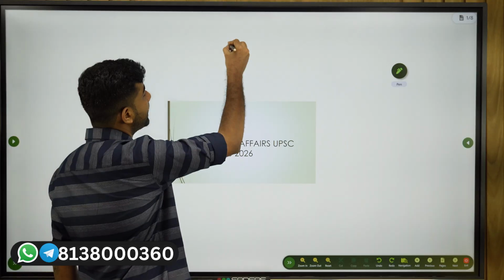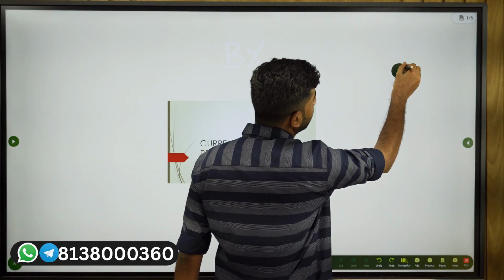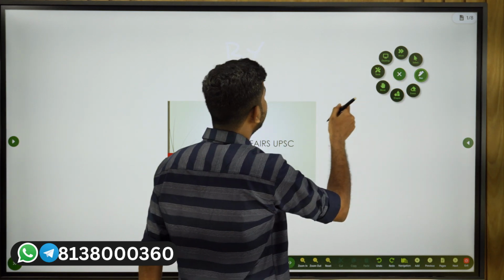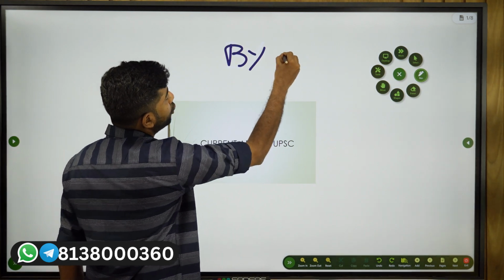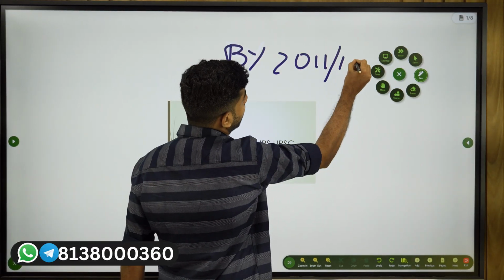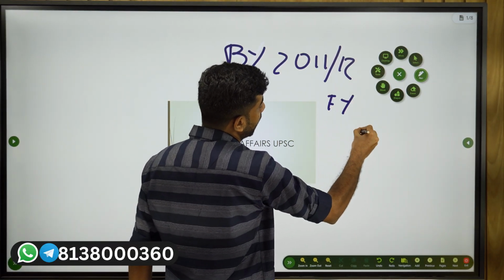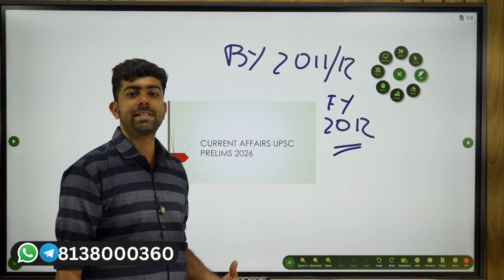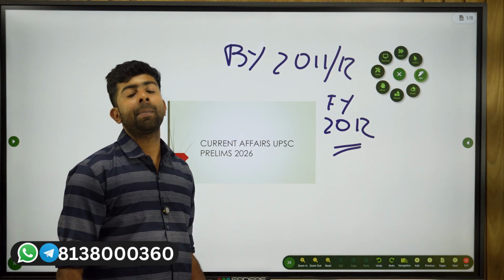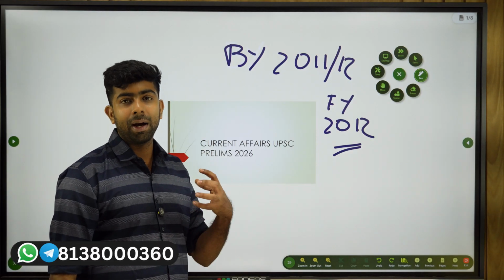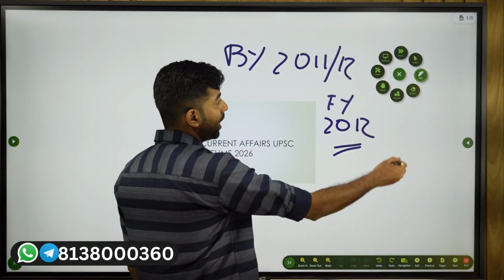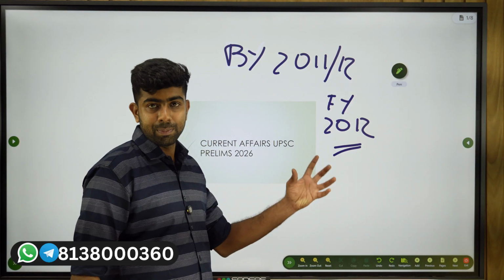the earlier base year was 2011-12, or financial year 2012. This was the earlier base year for publishing GDP data by the National Statistical Office under the Ministry of Statistics and Program Implementation. Now this is being changed.